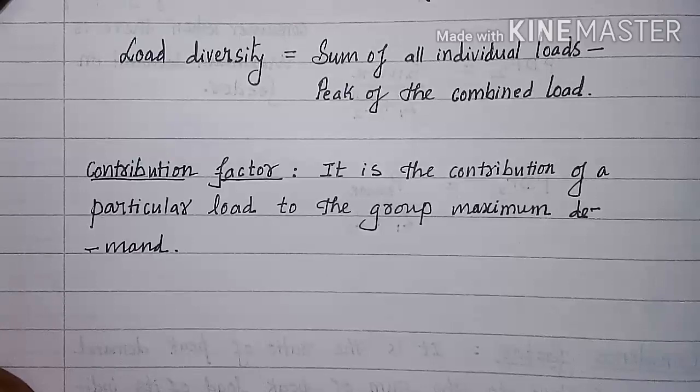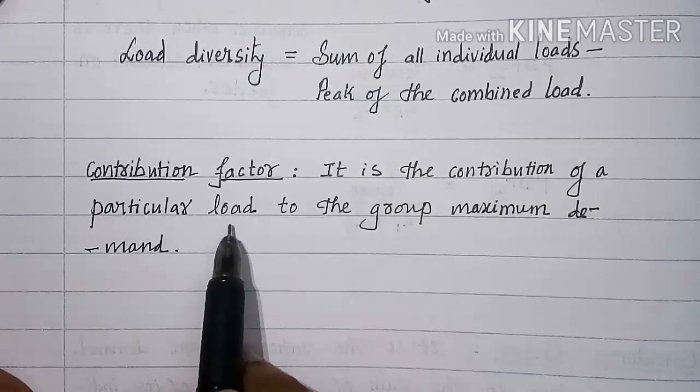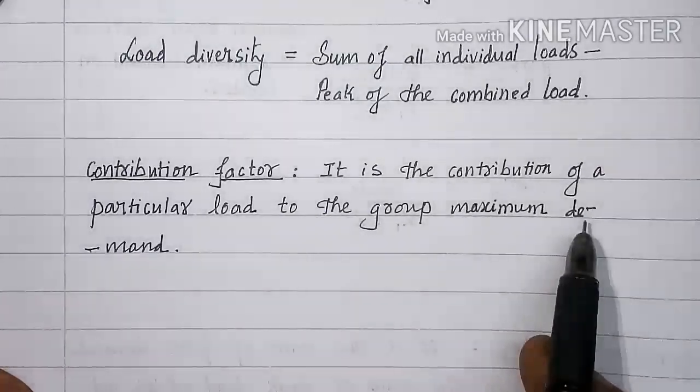Next term to be studied is contribution factor. It is the contribution of a particular load to the group maximum demand.